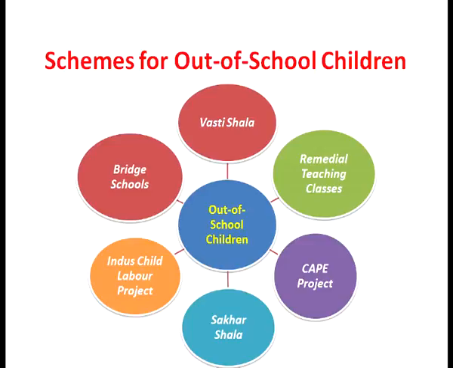These schemes mainly included Vasti Shala, remedial teaching classes, a CAPE project, Sakhar Shalas, Indus Child Labour Project, and the bridge schools. So these were the main 6 schemes which had been launched by the state of Maharashtra for the education of out of school children, so that the objective of universal elementary education could be achieved in a satisfactory manner. Now what these schemes actually were?